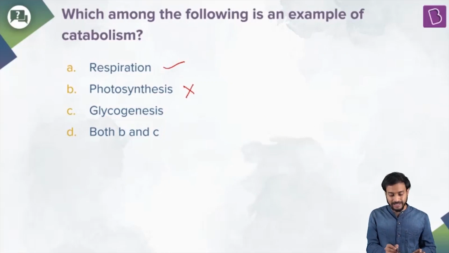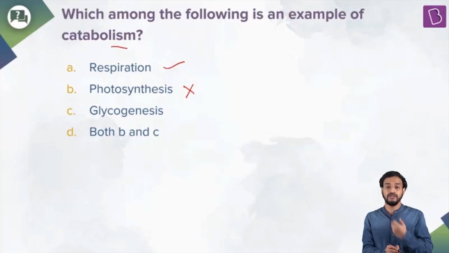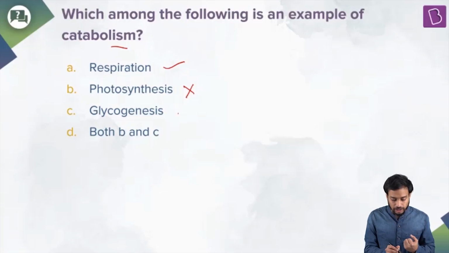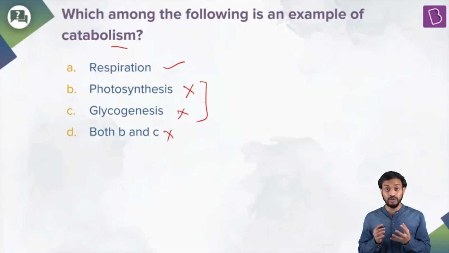We have to find which of the following is an example of catabolism. Respiration is catabolism, bigger molecules broken down to form smaller molecules, and in the process energy is released. Photosynthesis, something is being built. Glycogenesis, also something is being built. So these are anabolic processes. Of course, D is not the correct answer. So the correct answer to this question is respiration, that is option A.